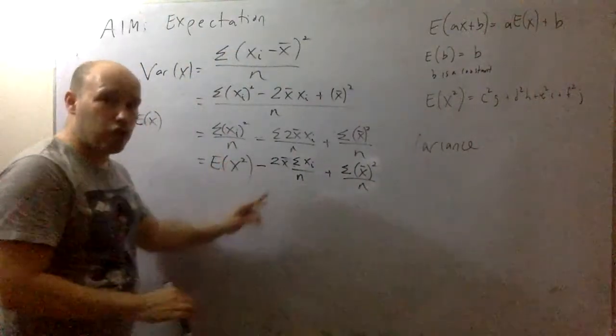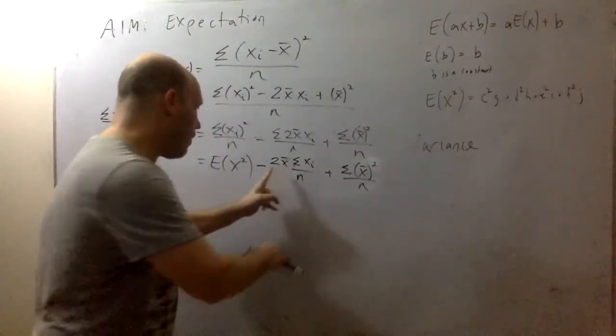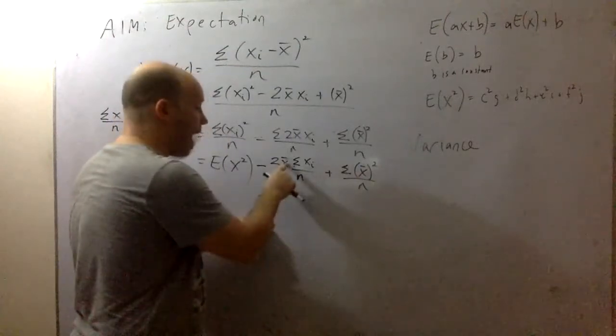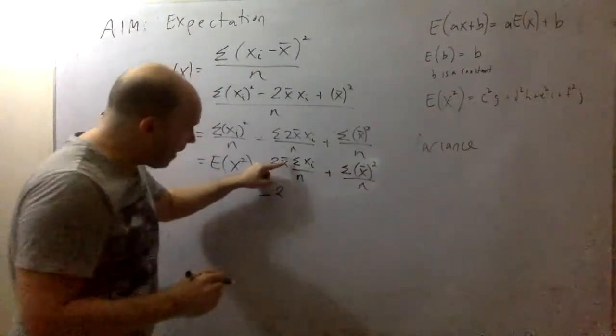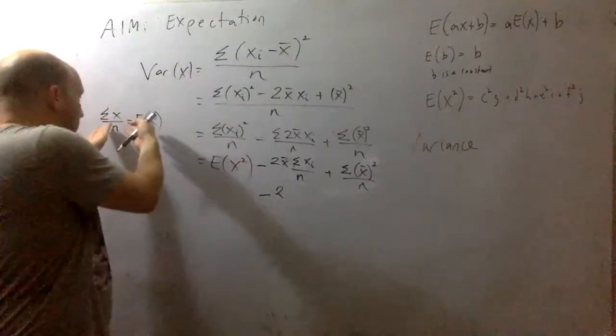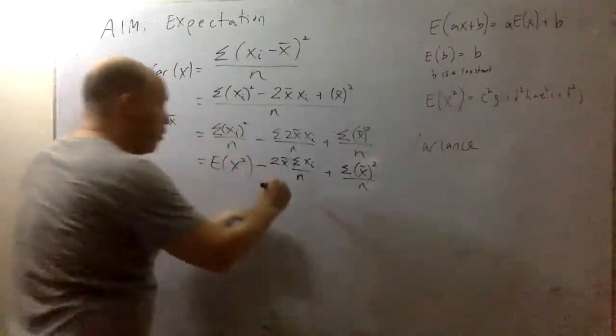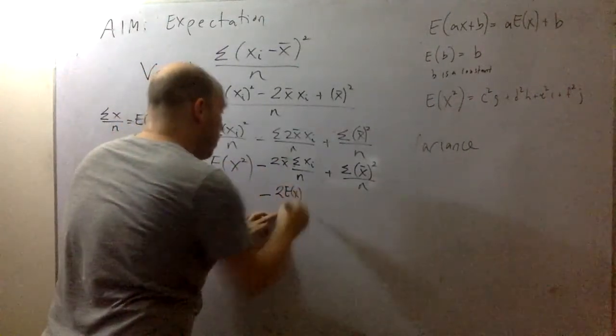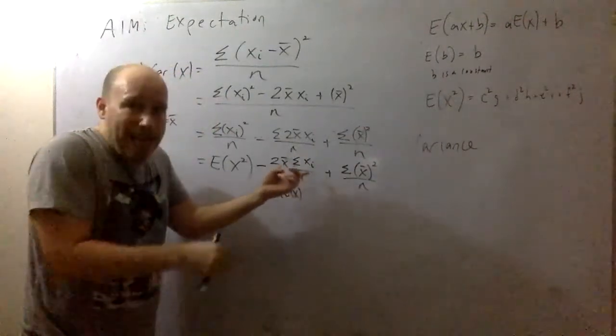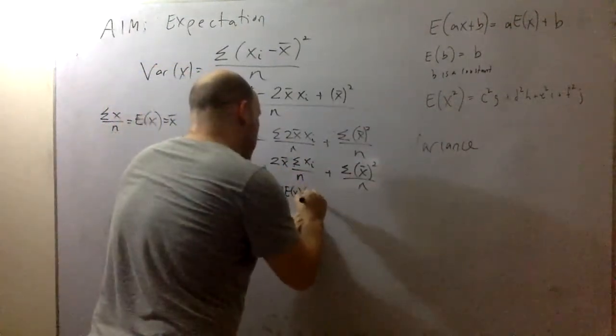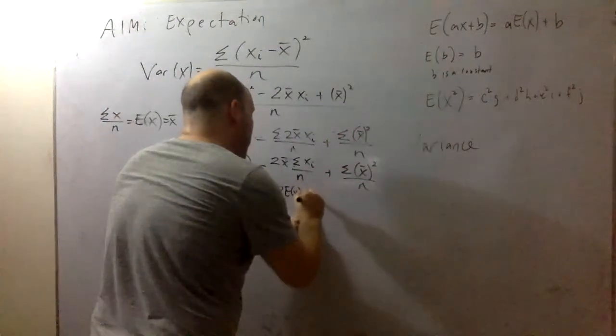So this is done. Let's just keep moving down. Well, what's going on over here? Well, okay, first of all, this x mean, this is the mean. So it's expectation of x. And then this, by definition, is, once again, the expectation of x. It's the mean.